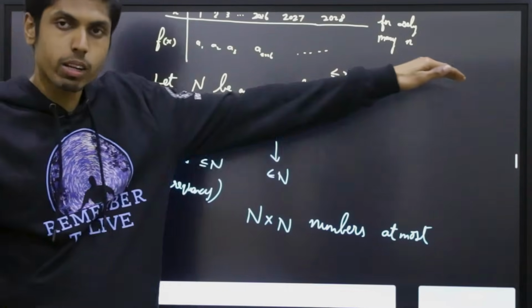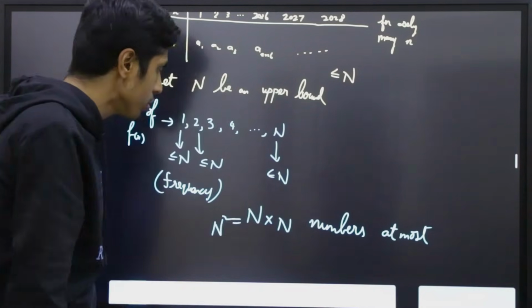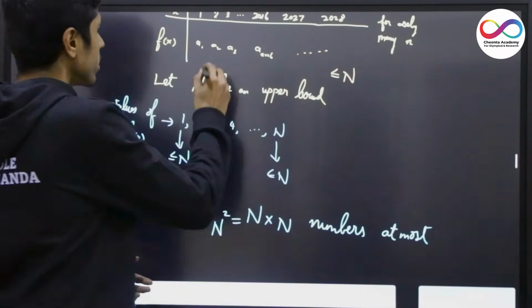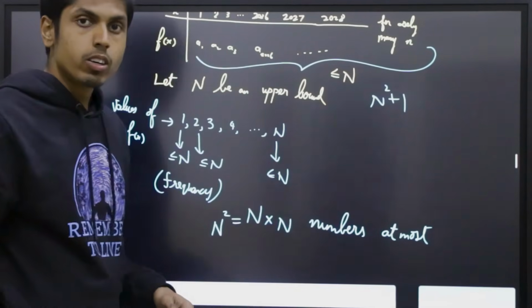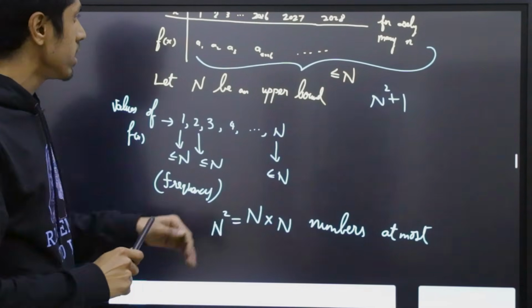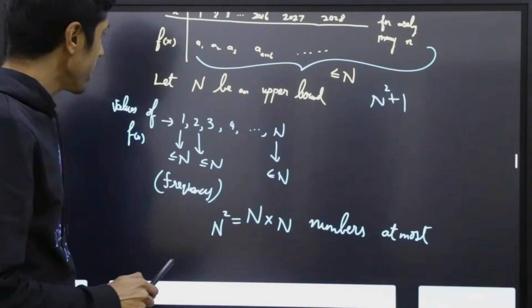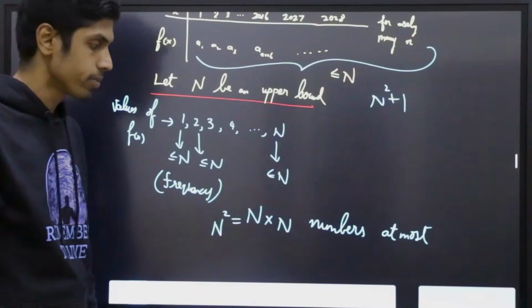We have infinitely many numbers here, but you are just having N squared numbers possible. What if you take the first N squared plus 1 numbers? You will get that one of these will be greater than capital N. Thereby, an upper bound clearly gives a contradiction.